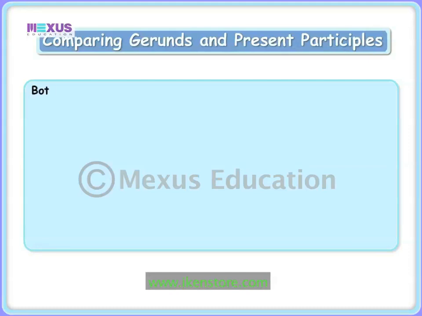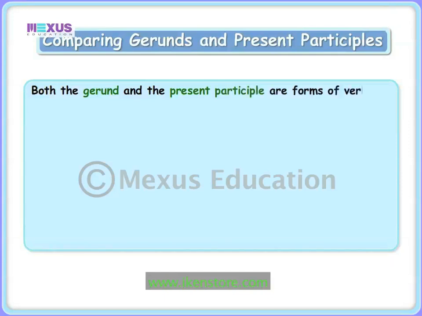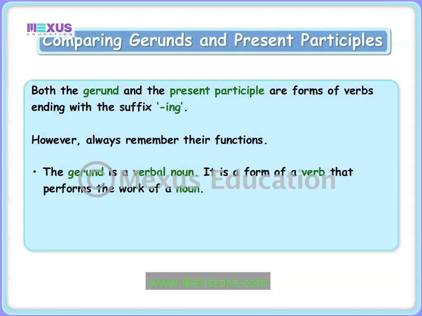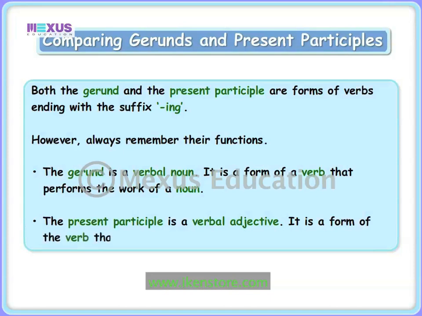We know that both the gerund and the present participle are forms of verbs ending with the suffix ing. However, we must always remember their functions. The gerund is a verbal noun. It is a form of a verb that performs the work of a noun. The present participle is a verbal adjective. It is a form of the verb that performs the work of an adjective.